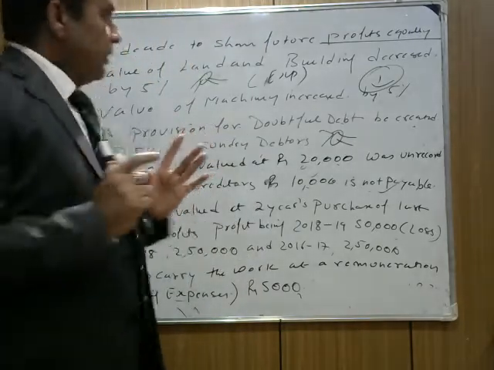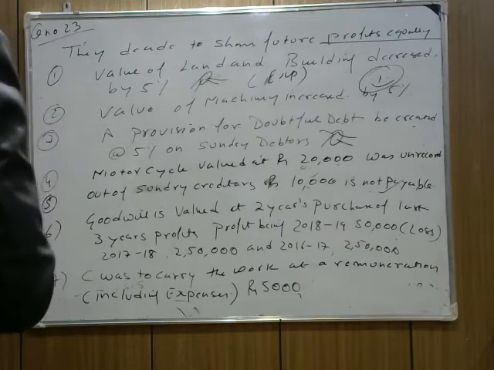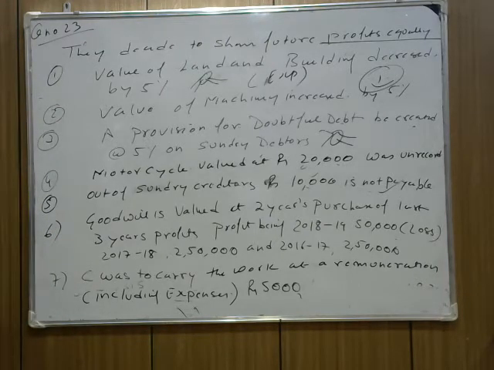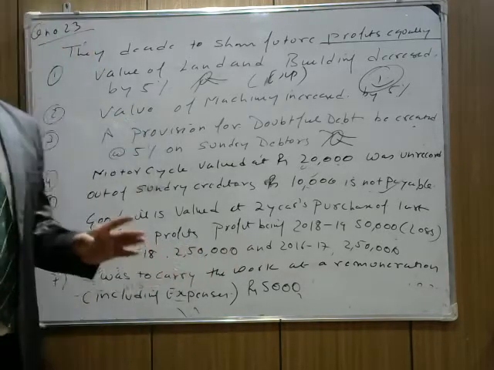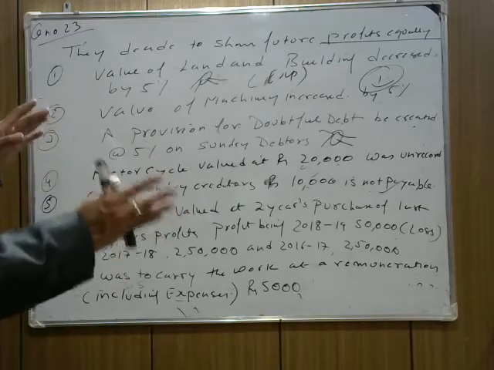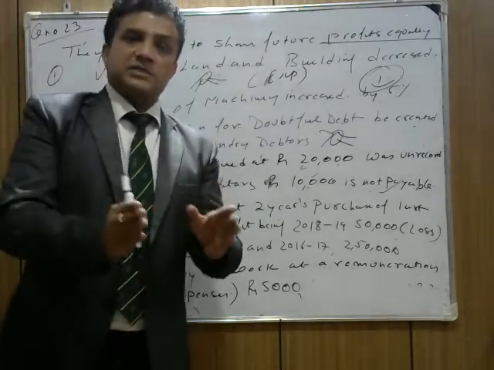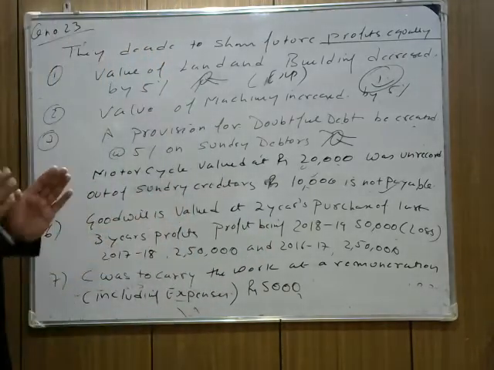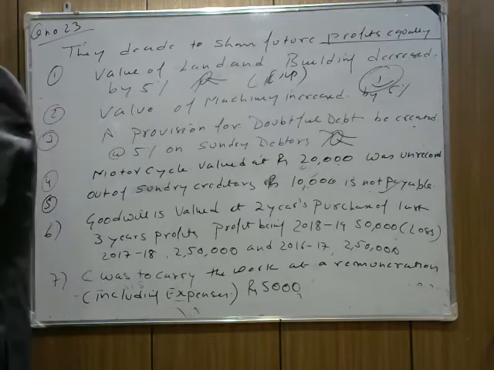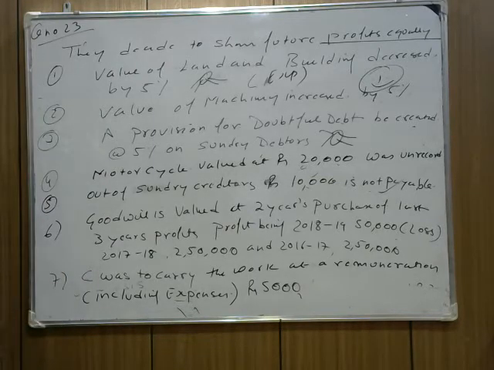How do we do it? You know that in this category, when we solve this question, we need to pass an adjusting entry, because one partner is gaining and one partner is sacrificing. The question is not clear whether we want to show the items in the books or not. They say only prepare the revaluation account and pass the journal entry. No need to make the balance sheet in that question. So how do we solve it? Look carefully. I hope you noted down the question. Can you see it?